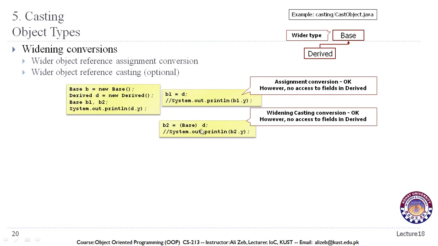We have been talking about this since our previous lectures. We can do the conversion or casting using this syntax as well, but it will make no difference to the compiler. Widening casting conversion is okay, however there is no access to fields in the derived class.